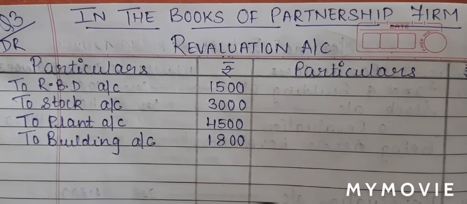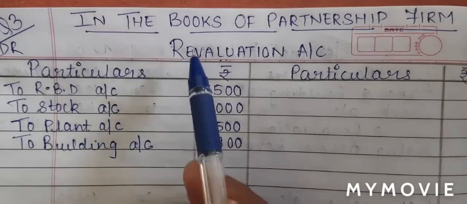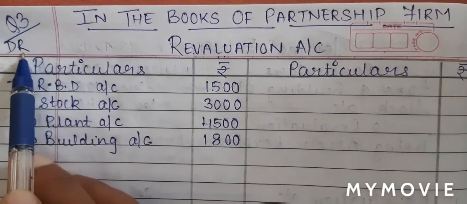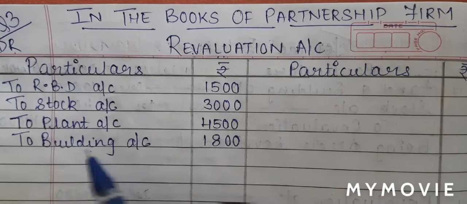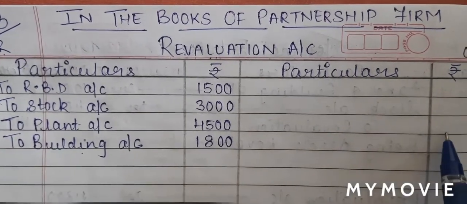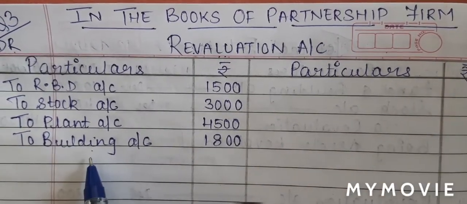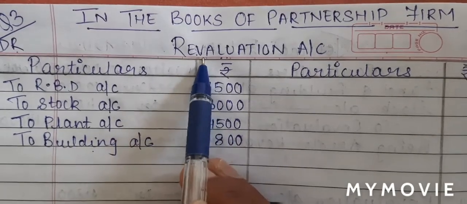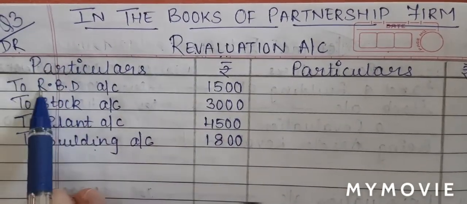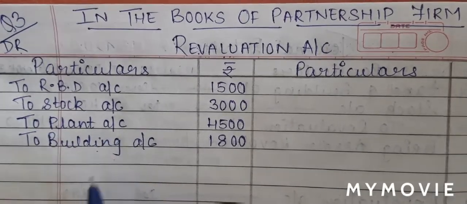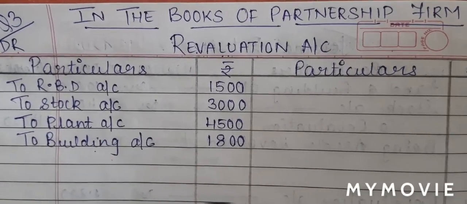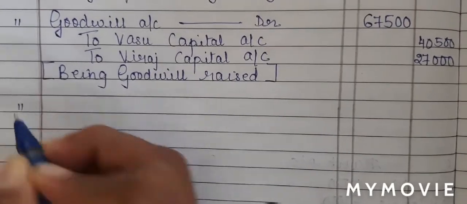So the journal entry for revaluation will be, if you see revaluation account debit, to all these names we can write it together. Okay, we have no entry on revaluation account credit side, so there will be just one journal entry, revaluation account debit, to RBD account, to stock, to plant and to building. Let's write this in our journal. Our date will be same.